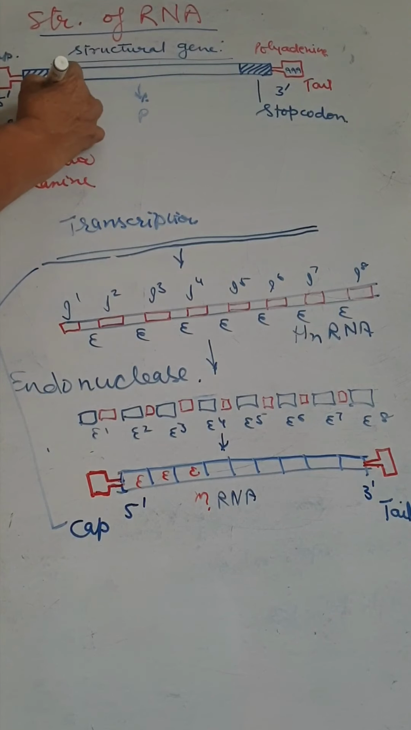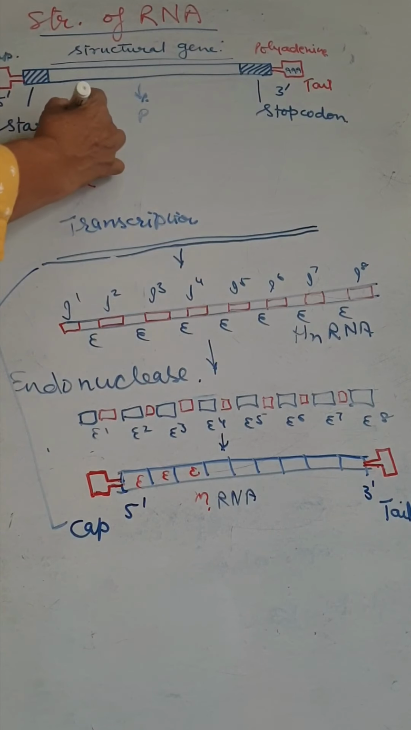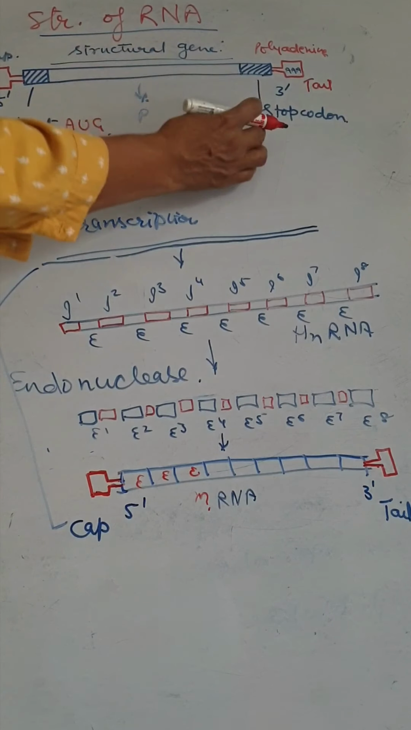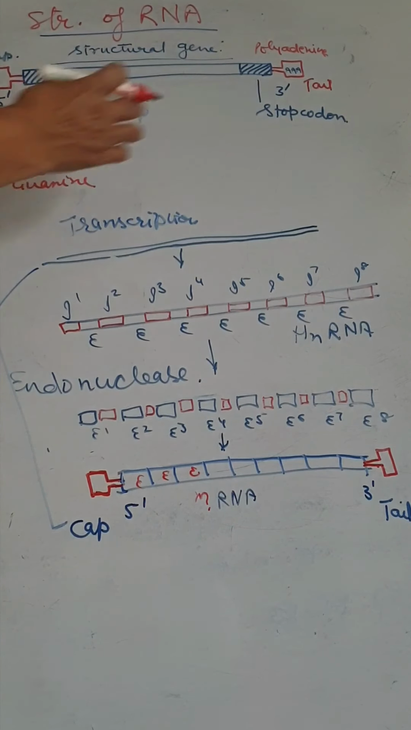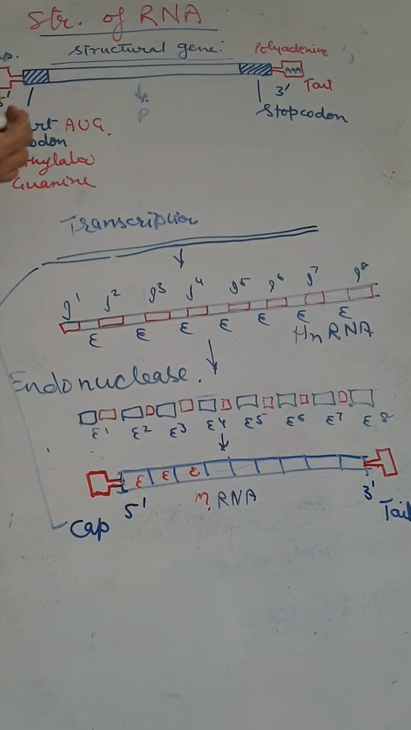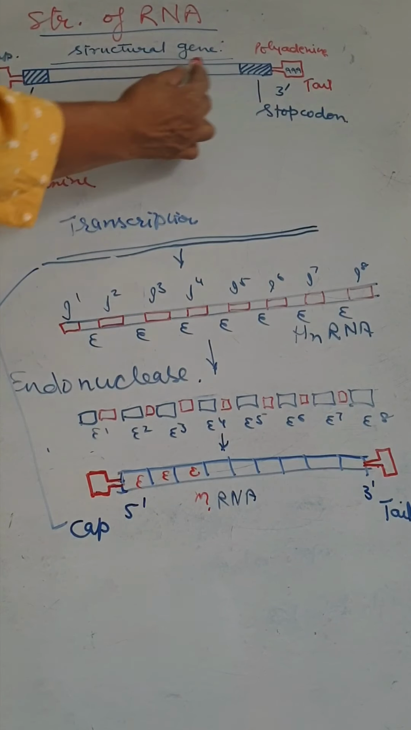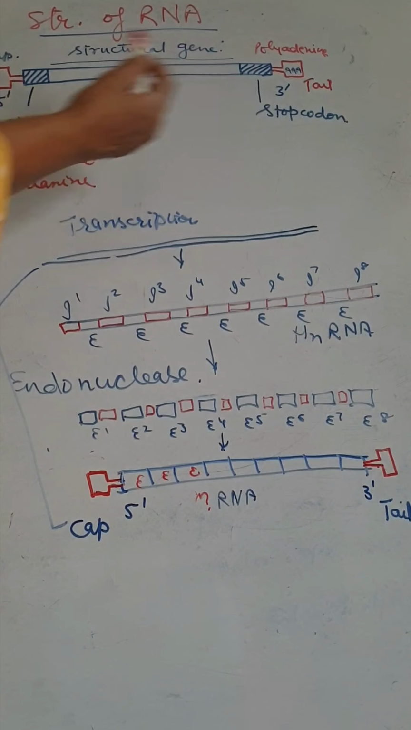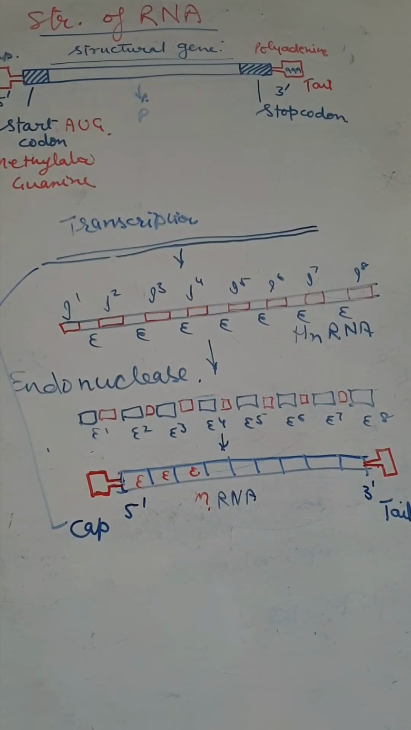We forget it because it is an RNA, so the start codon is AUG, and the stop codon may be any one out of 3. So it is a stop codon, and the structural genes are present here. So this is the structure of mRNA. Now we discuss the structure of the next, the tRNA.